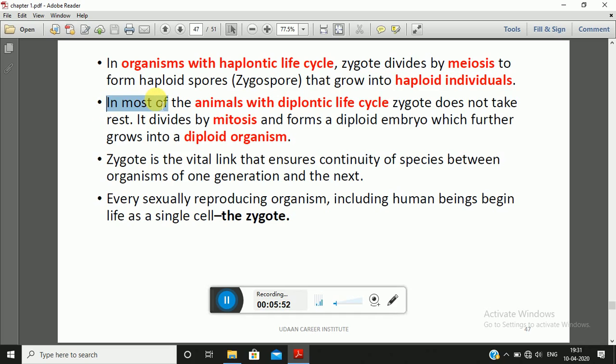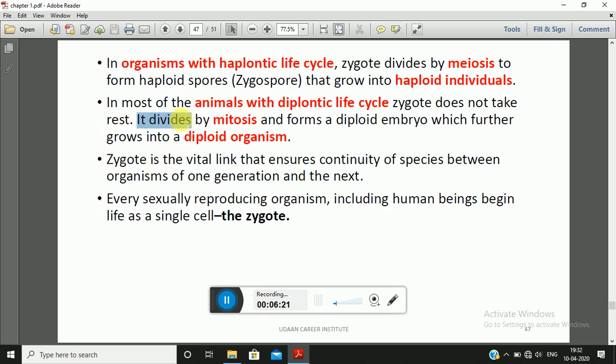Whereas if the organism or animal has a diplontic life cycle, in that case the zygote does not take any kind of rest, which we have seen in the earlier case, that is organisms with a haplontic life cycle, where the zygote undergoes a period of rest. The same resting phase is not seen in the case of animals with a diplontic life cycle.